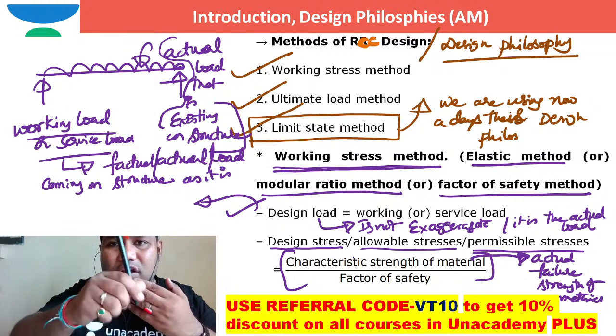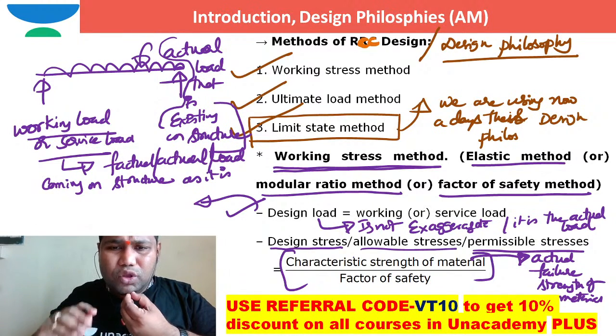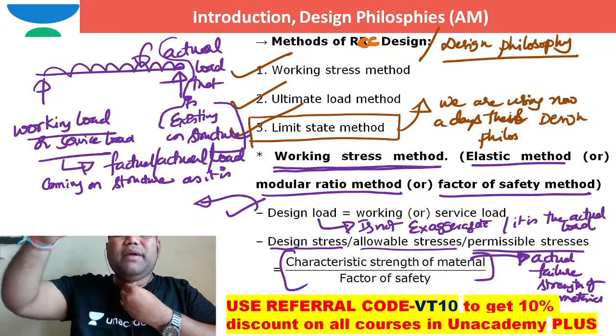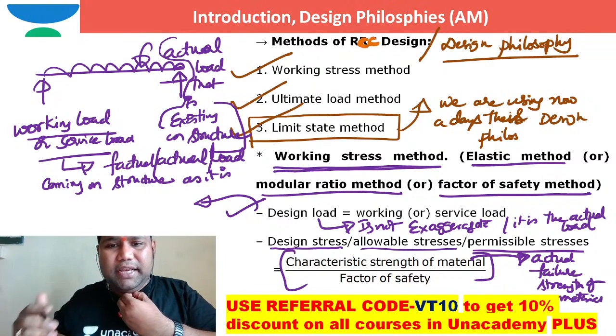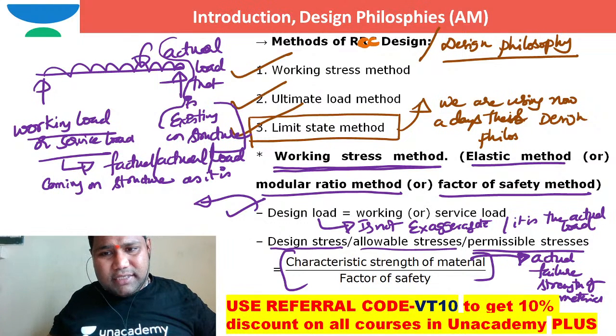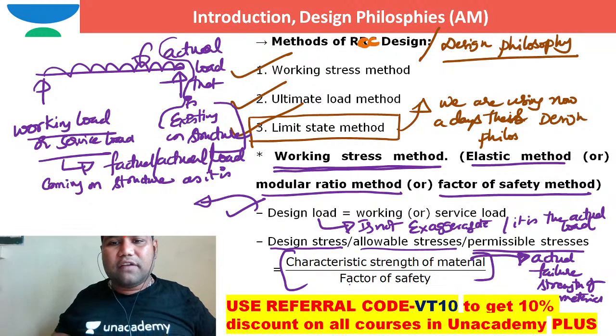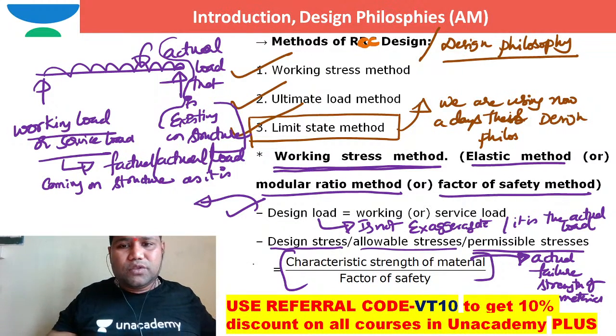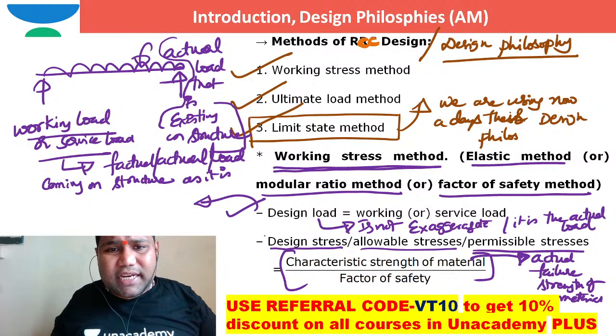Maybe because of moving loads especially. So I don't want to take any sort of chance. I need to underestimate the strength of the material. So here also in design stress, we are underestimating the strength of the material. Design stress is equal to the actual strength of the material, or characteristic strength of the material, divided by the factor of safety. So here design stress is simply underestimated.